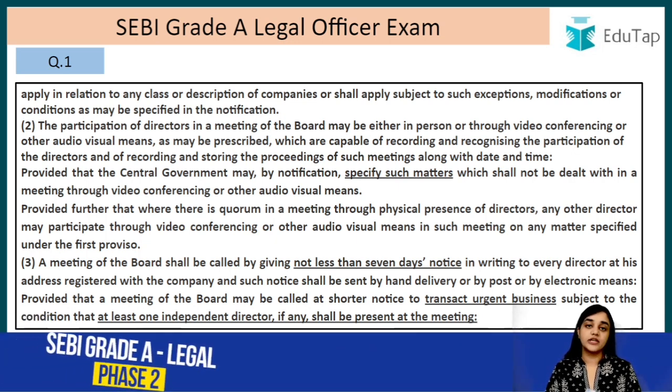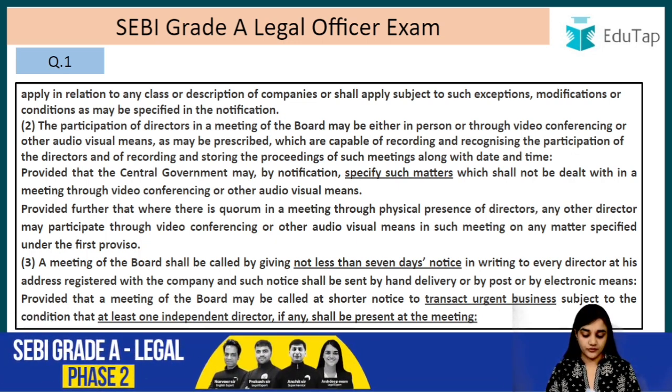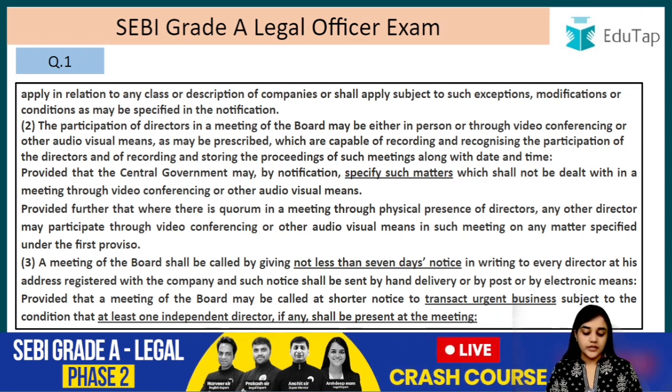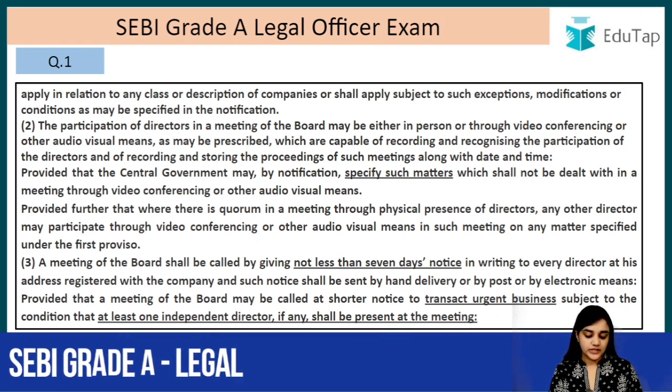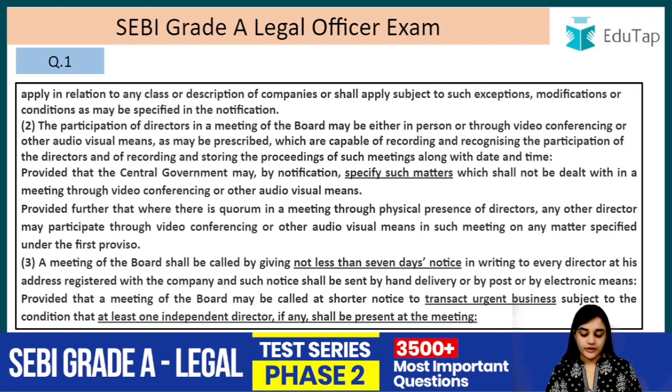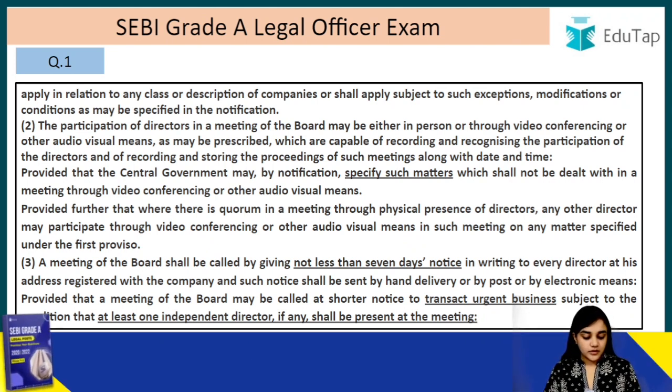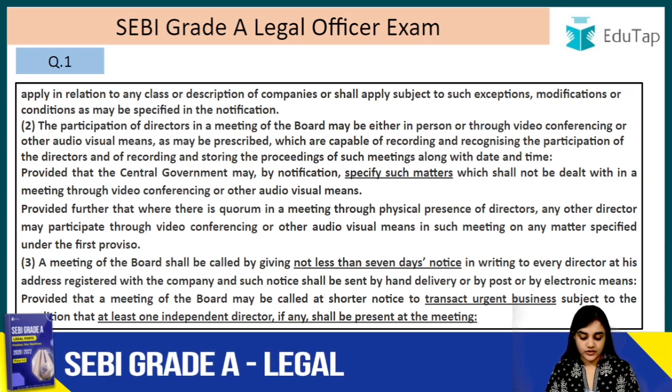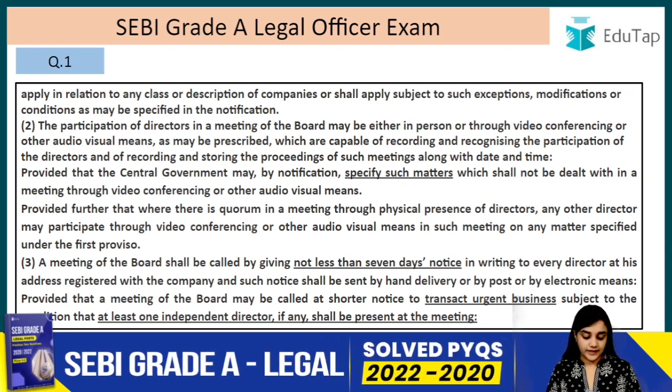So at least 7 days notice has to be given for a board meeting, right? A meeting of the board shall be called by giving not less than 7 days notice in writing to every director at his address registered with the company, and such notice shall be sent by hand delivery or by post or by electronic means. Provided that the meeting of the board may be called at a shorter notice to transact urgent business subject to the condition that at least one independent director, if any, shall be present at the meeting.